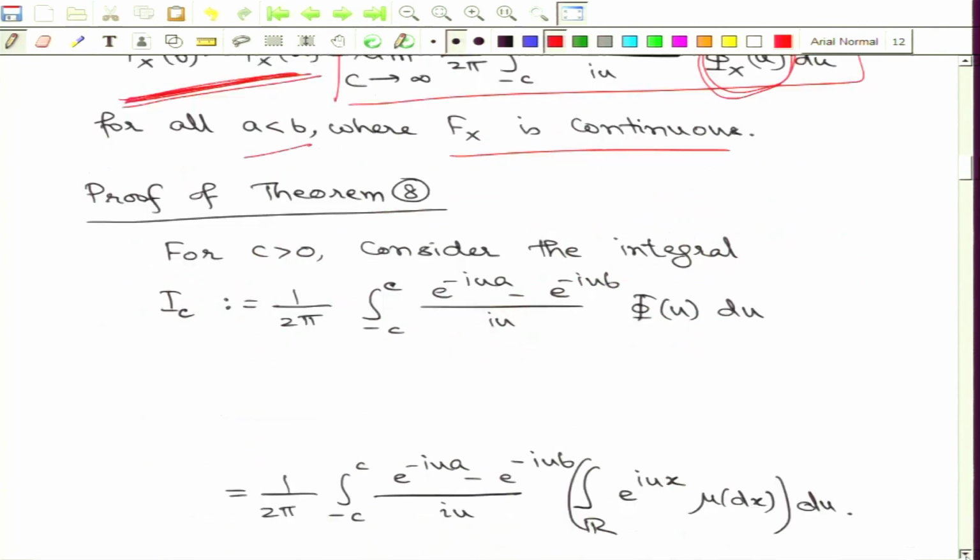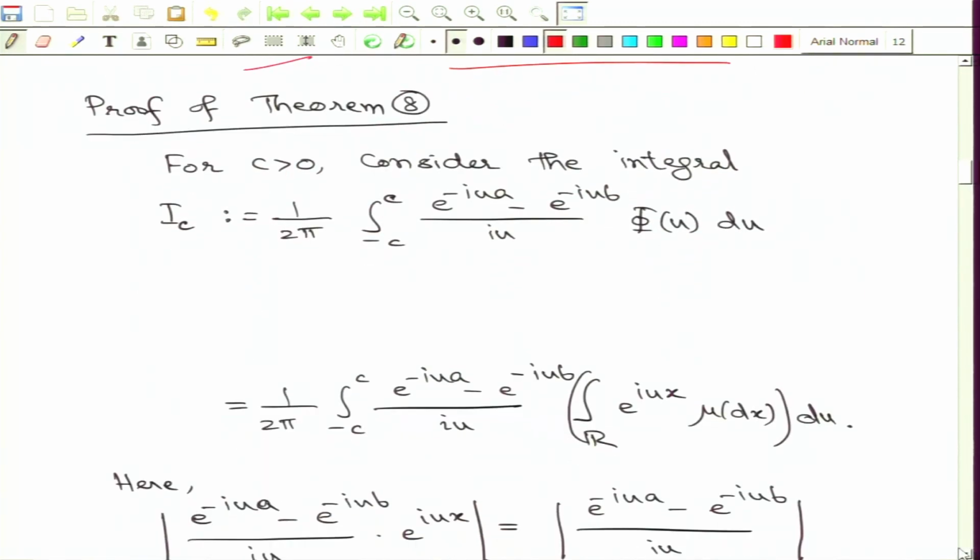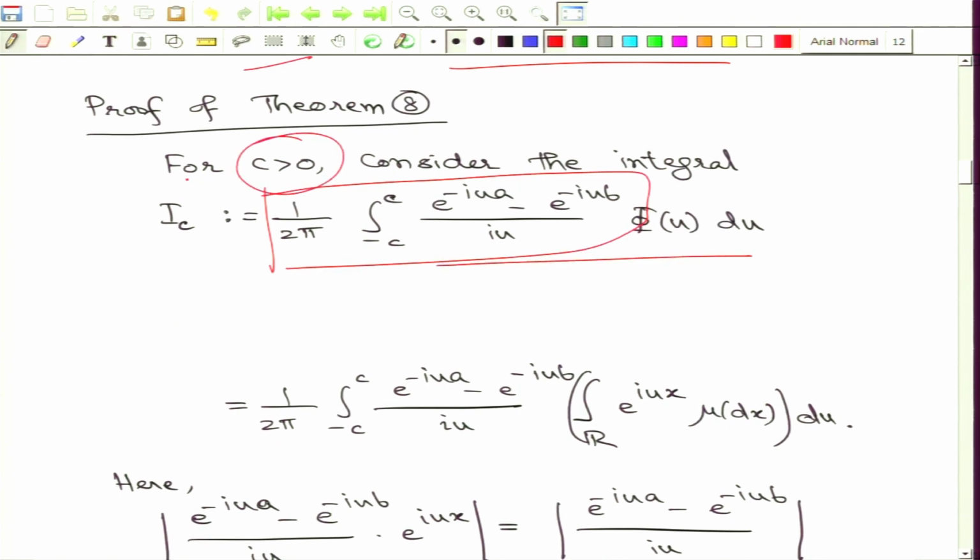Alright. Let us look at the proof of this earlier theorem in the general setting involving the probability measures mu. Here we are interested in these types of integrations where our c is taken to be positive. Note that we are going to let c go to infinity, so there is no harm in looking at only positive c.